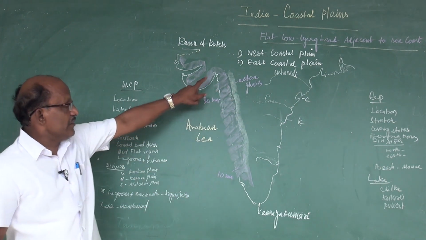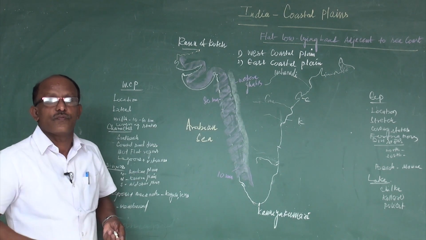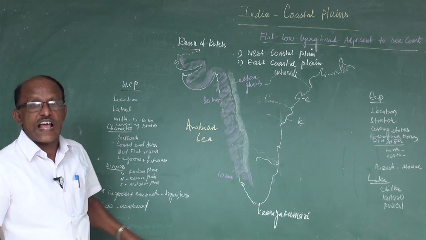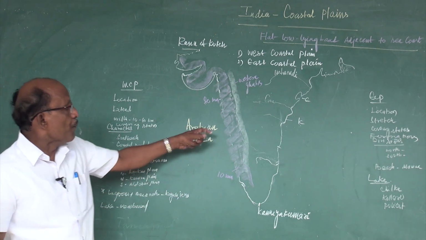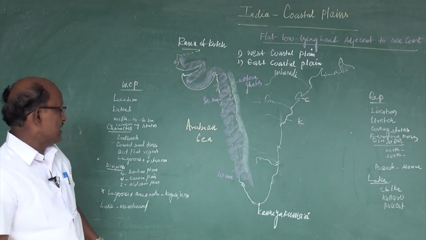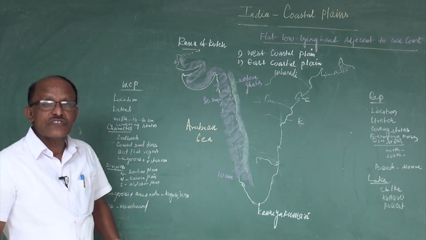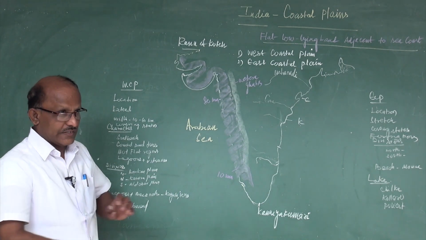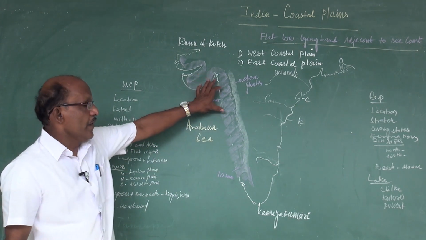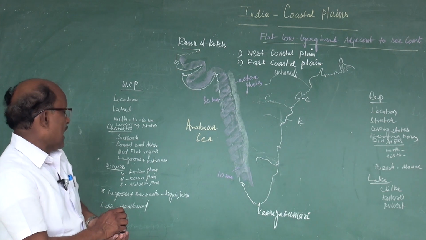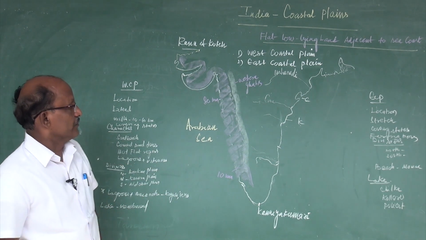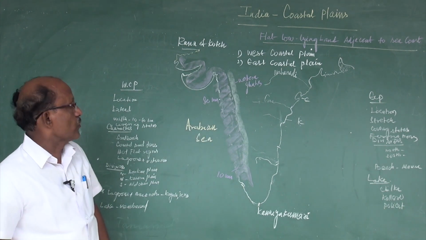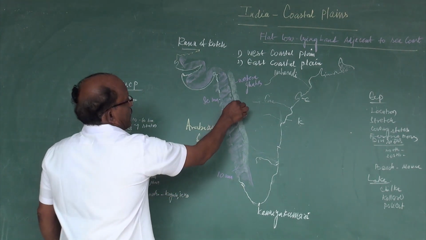See here, the Western Coastal Plains are famous for the sand beaches and then coastal sand dunes, then mud flats and lagoons and estuaries. These are the famous characters of the Western Coastal Plain. And the next, there are 3 divisions in the Western Coastal Plain.